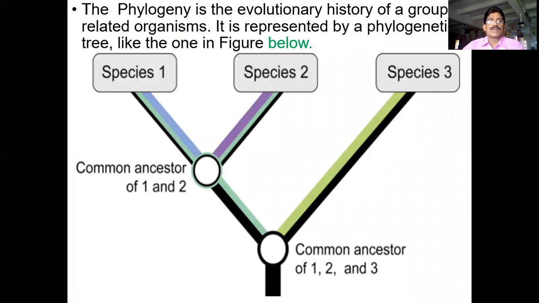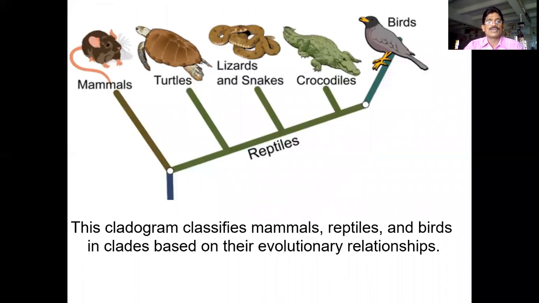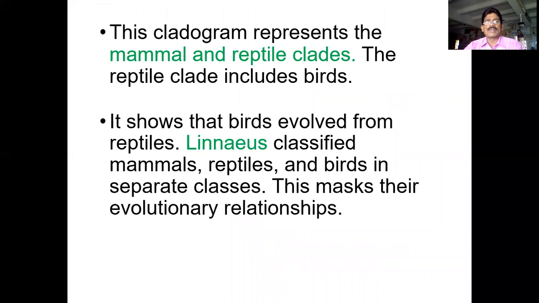So this is the phylogenetic system of classification, and the common ancestors, they have different characters from species 1, species 2, and species 3. All the characters are identified. From these, they develop the common ancestors. When you compare the common ancestors, these common ancestors have these 3 types of species, that is, evolutionary characters. So like this you see, the cladogram represents the mammals also. The birds evolved from reptiles. Linnaeus classified mammals, reptiles and birds in separate classes.